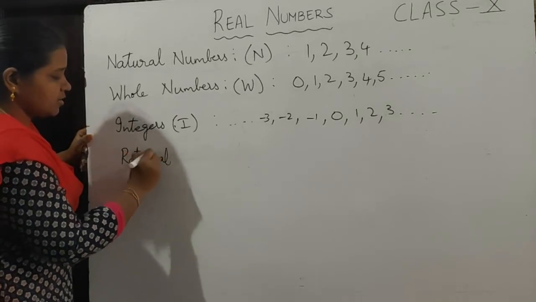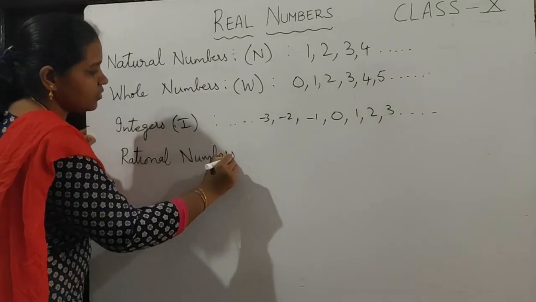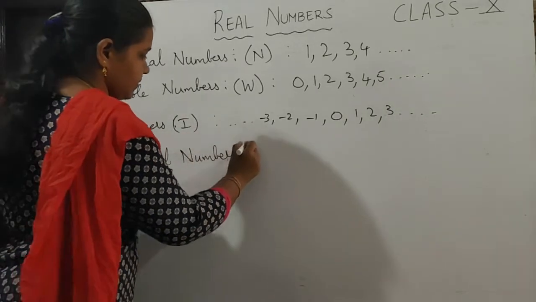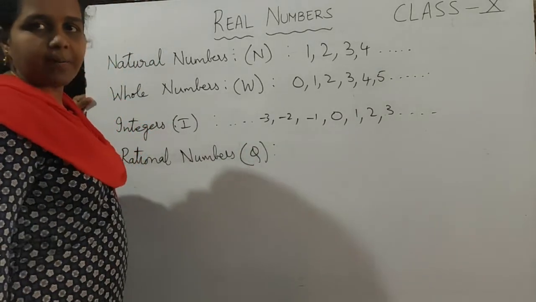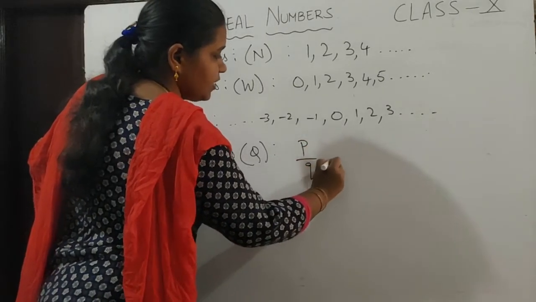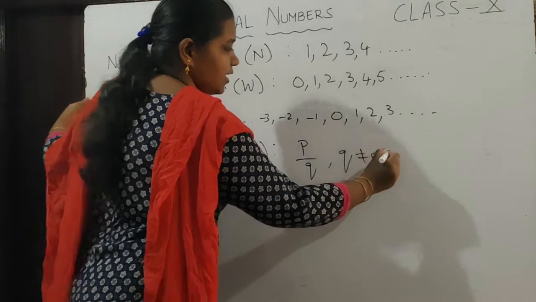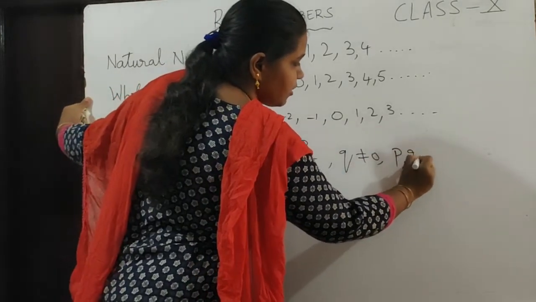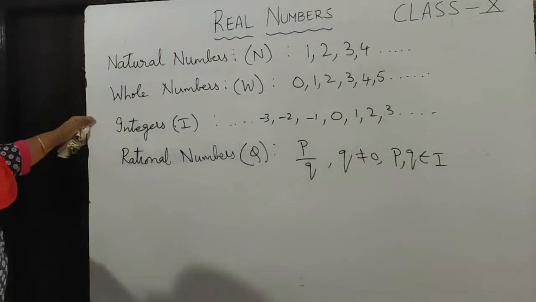Rational numbers are denoted by Q. That is, the numbers which are in the form of p by q, where the denominator q should not be equal to 0, and p, q belong to the set of integers, are called rational numbers.